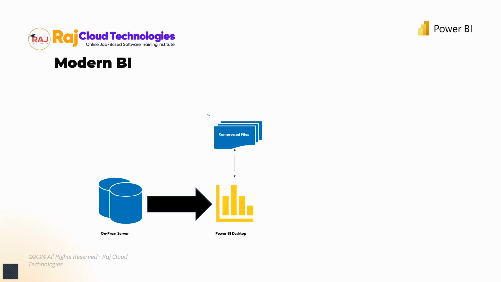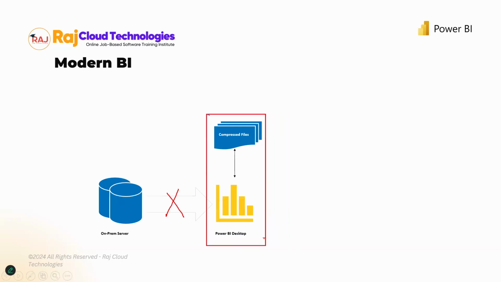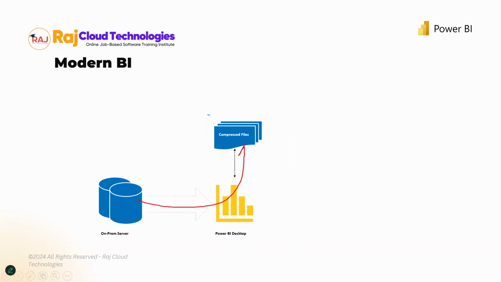Okay, good. So yeah, this is what we have. All right. Now, like I said, this particular connection will be cut off and we'll only be working with the compressed version of the file. So Power BI is going to read and write from this file, and that's how things are going to work. Now, whenever you want to update your data, you can still bring this connection back and you can always get that compressed file updated. So that's all going to be there.